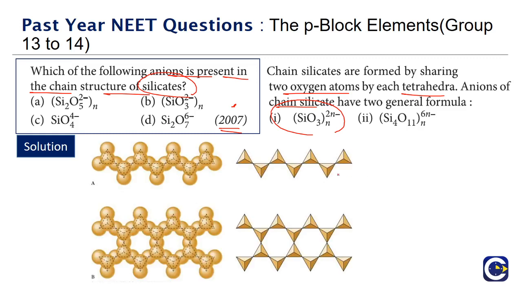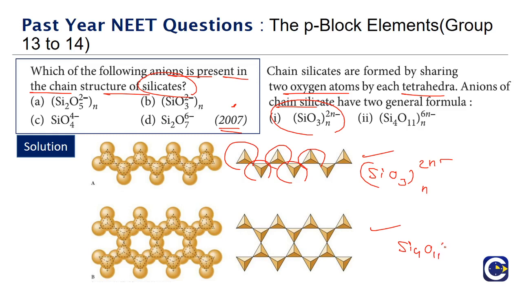So if you look at how these structures will actually get depicted, this is how we will have the structure of the chain silicates. We can see the tetrahedral units, these are all the tetrahedral units. So this is the first one, which is (SiO3)n with 2n minus, and this is the (Si4O11)n with 6n minus. So these are the general formulas that we can depict for the anion.